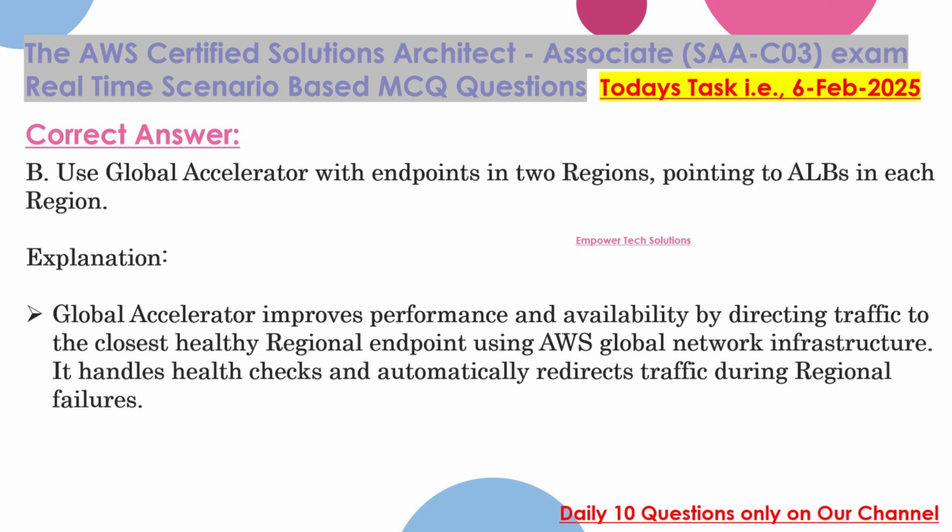Correct answer: B. Use Global Accelerator with endpoints in two regions, pointing to ALBs in each region. Explanation: Global Accelerator improves performance and availability by directing traffic to the closest healthy regional endpoint using AWS Global Network Infrastructure. It handles health checks and automatically redirects traffic during regional failures.